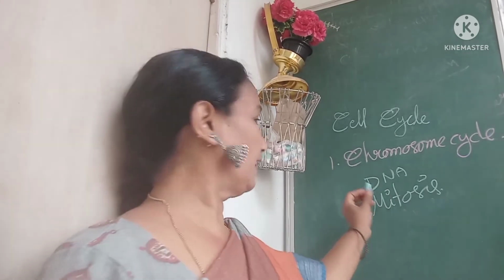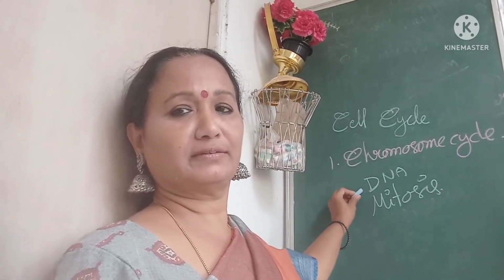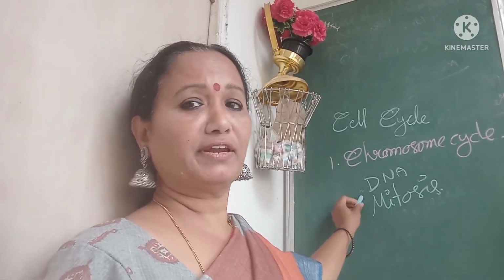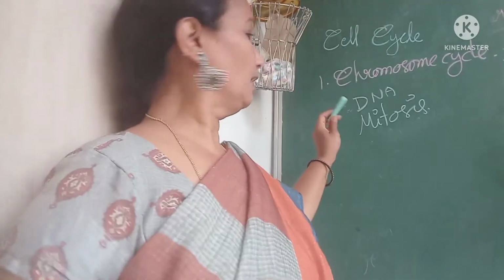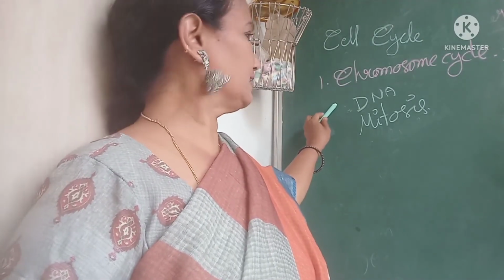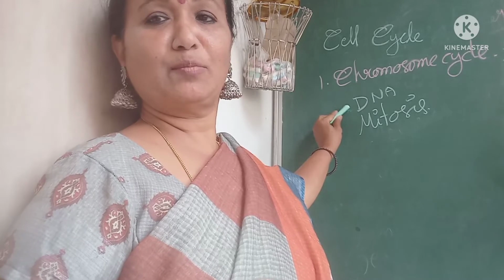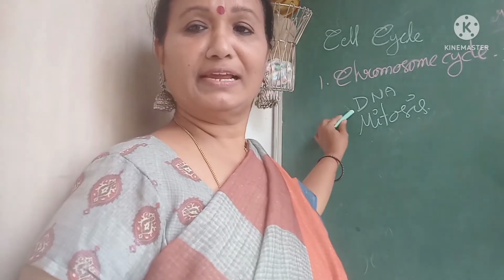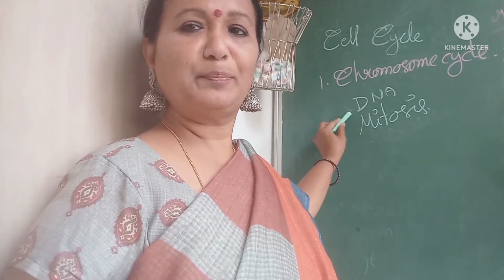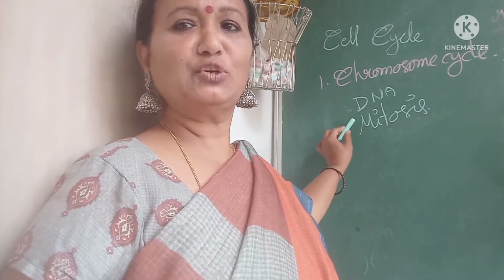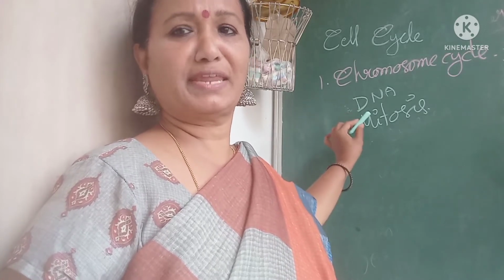In the chromosome cycle, DNA synthesis alternates with mitosis. During DNA synthesis, the DNA double helical structure replicates into two daughter DNA molecules.